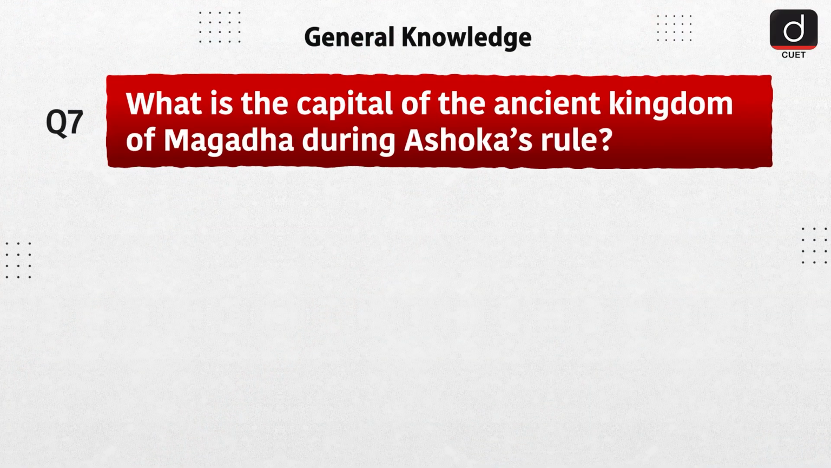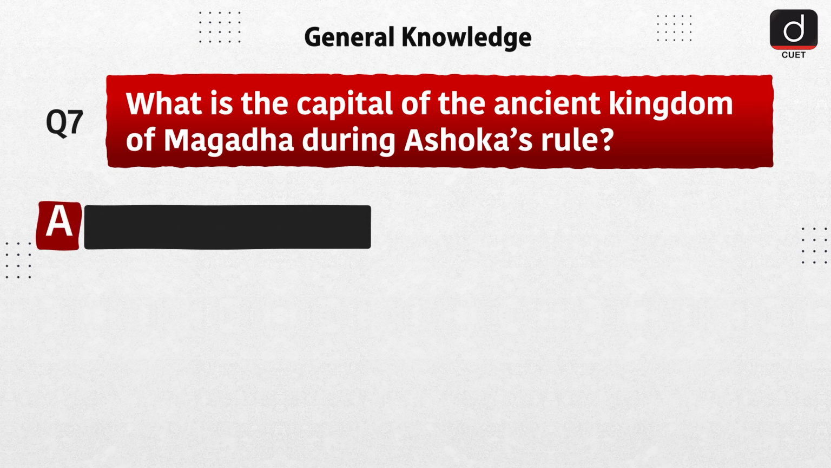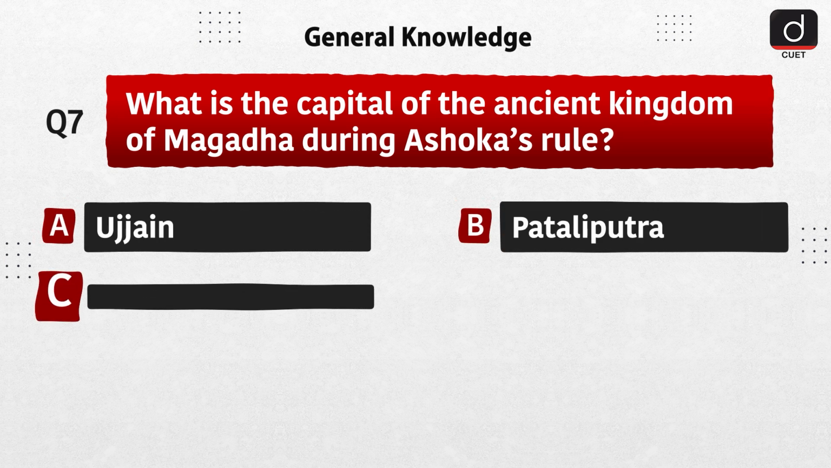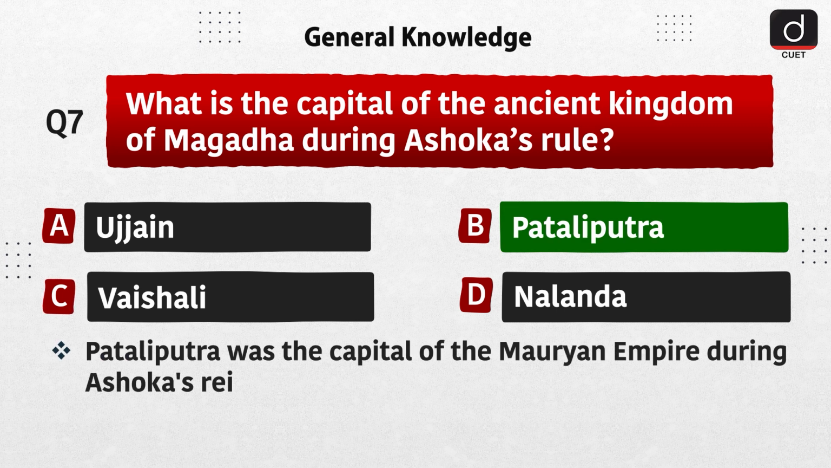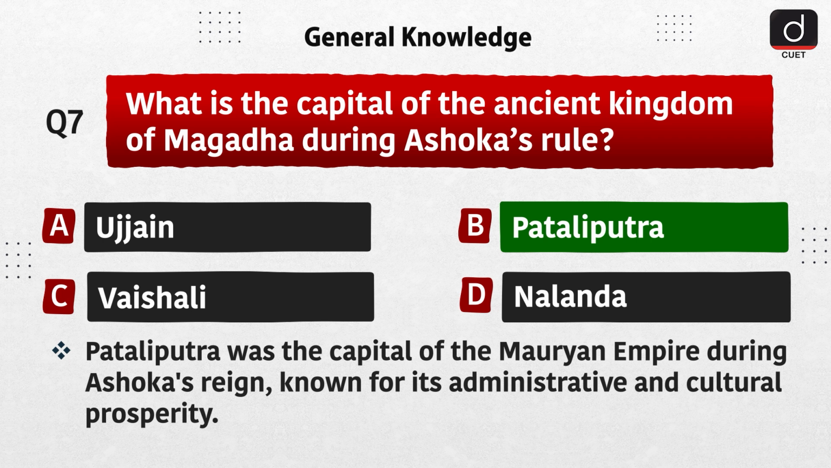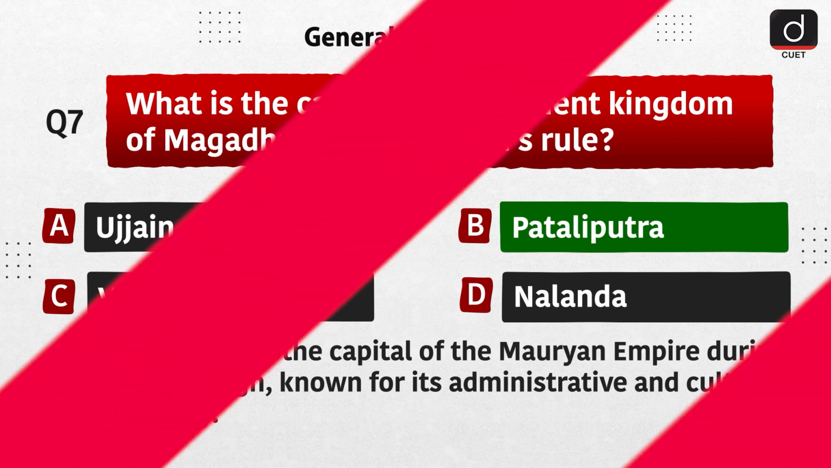Next question is, what is the capital of the ancient kingdom of Magadha during Ashoka's rule? A. Ujjain, B. Pataliputra, C. Vaishali, D. Nalanda. The correct answer is option B, Pataliputra. Pataliputra was the capital of the Mauryan Empire during Ashoka's reign, known for its administrative and cultural prosperity.